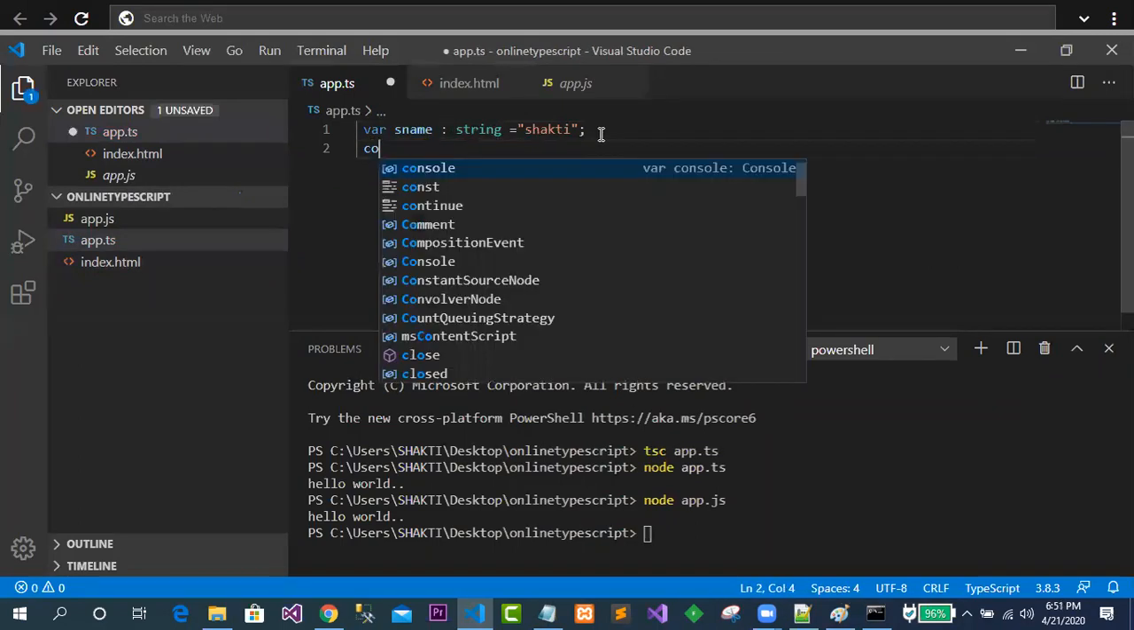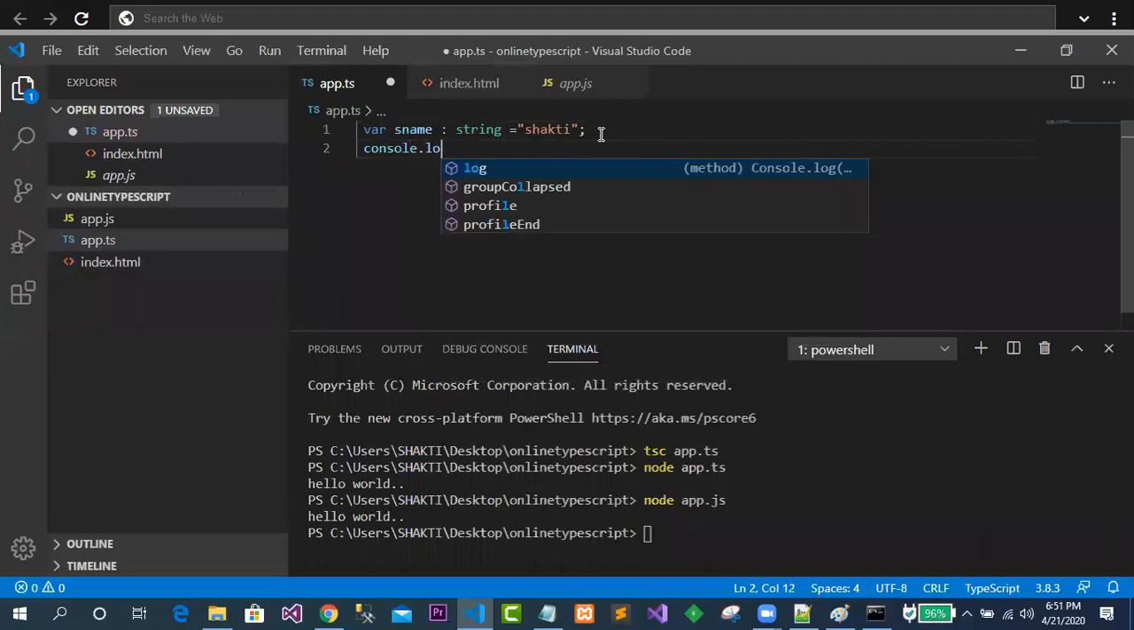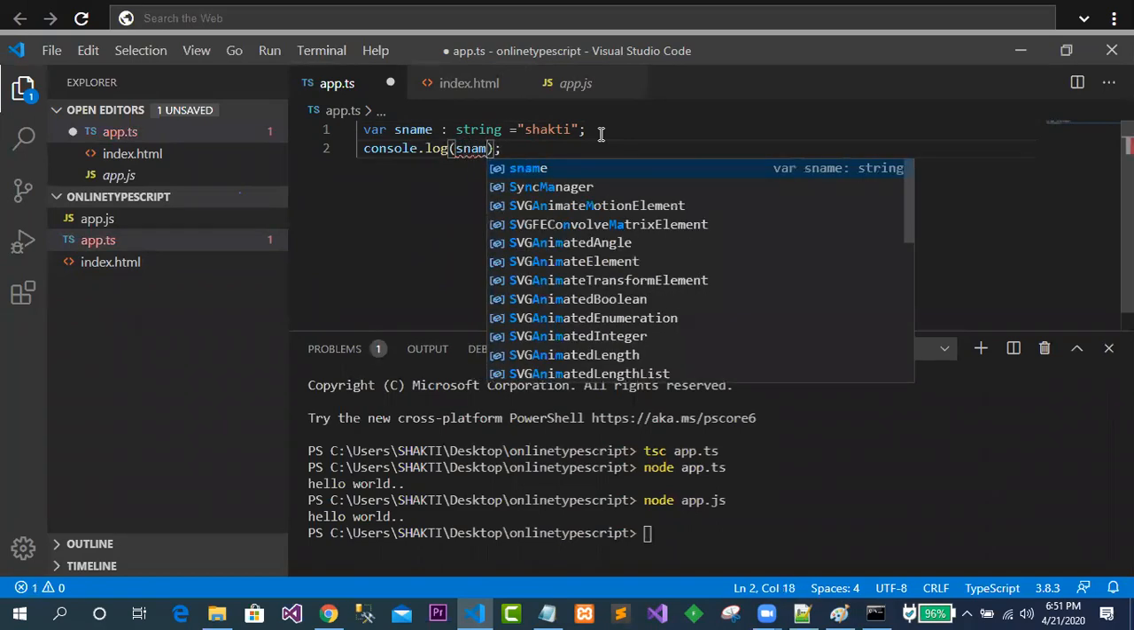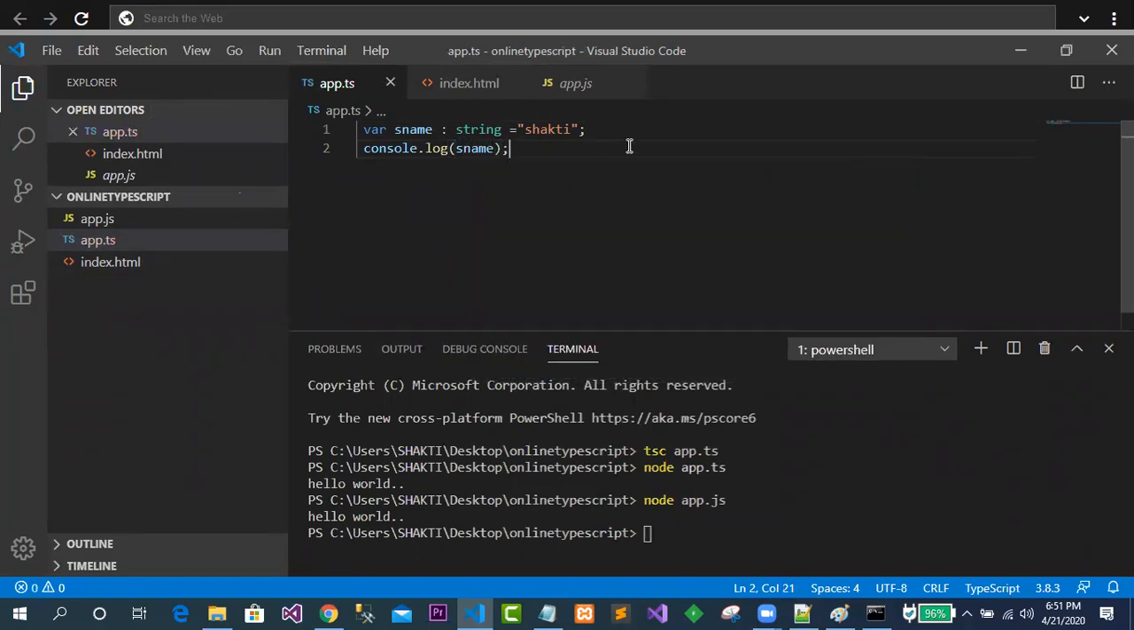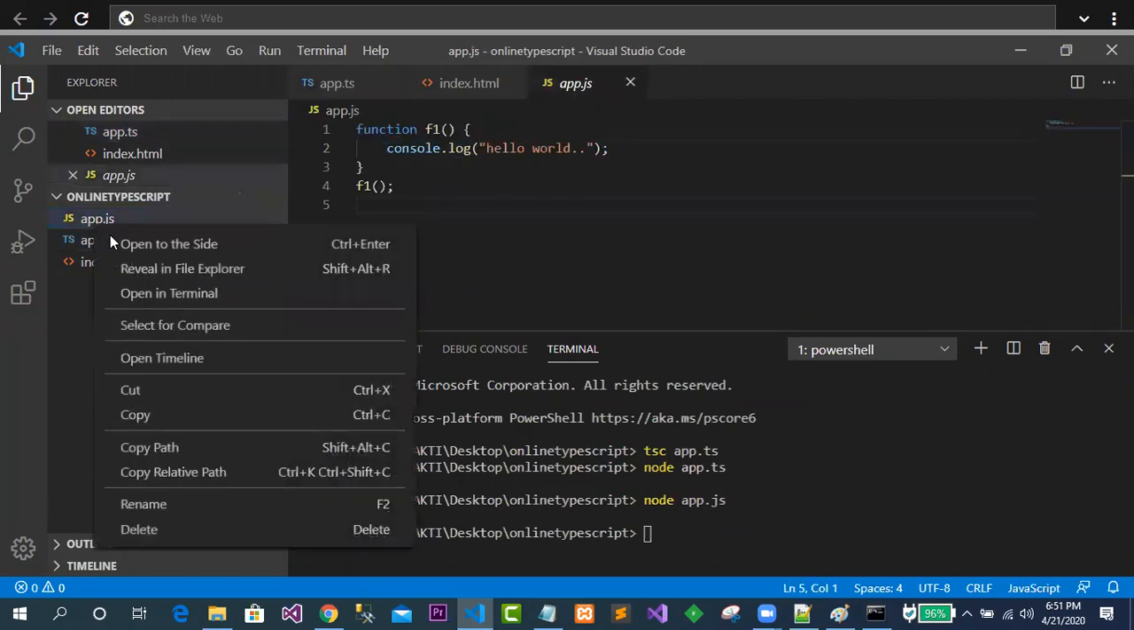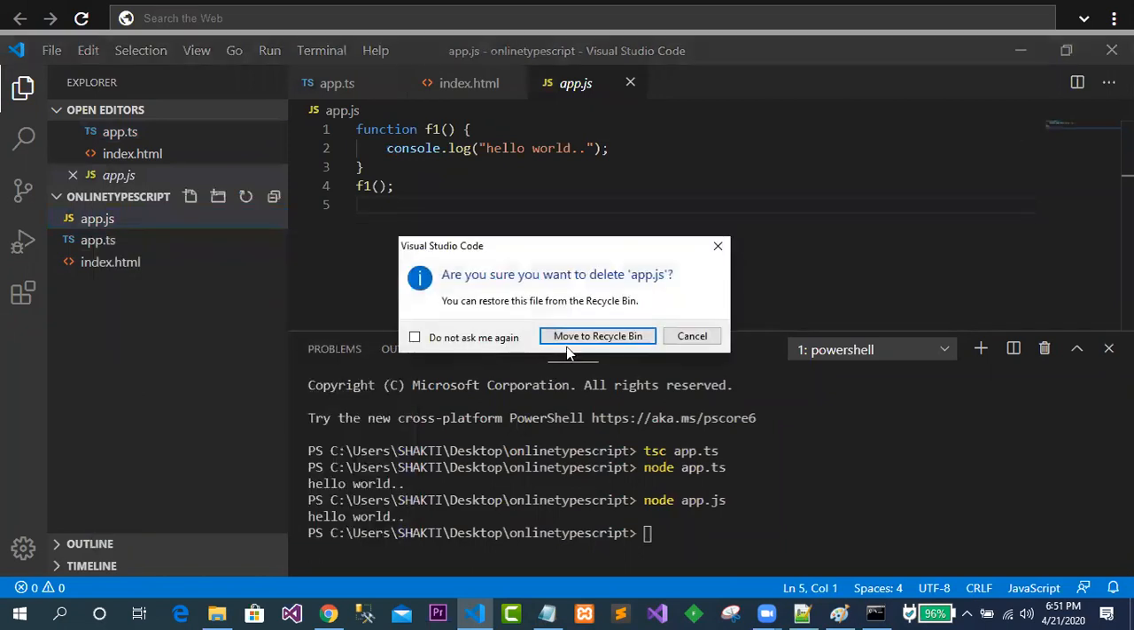Now, if I want to print it, I will simply use console.log and write sname. So this is the simple concept. But one person may ask: this is not code from JavaScript, so internally it will be converted to JavaScript when I compile this TS file. So let me delete this JS file now.